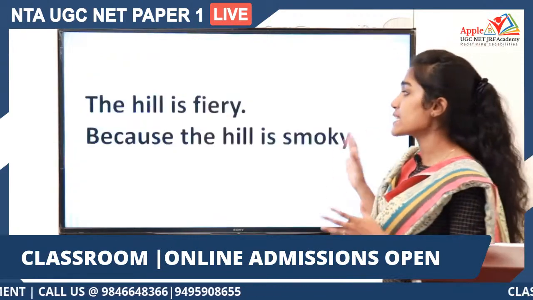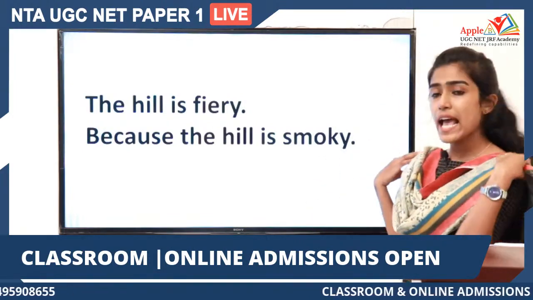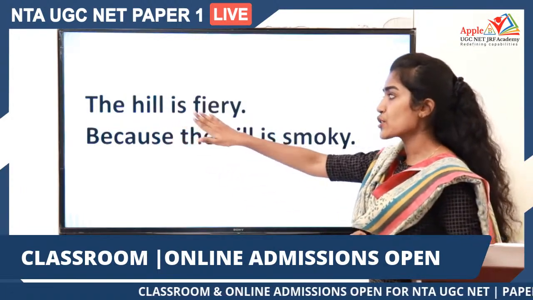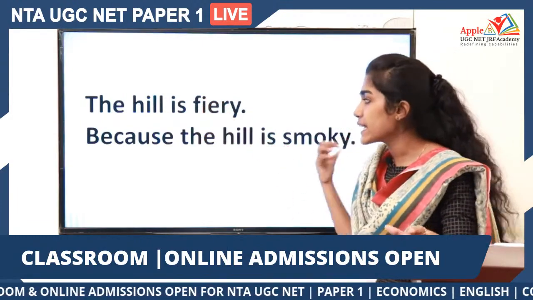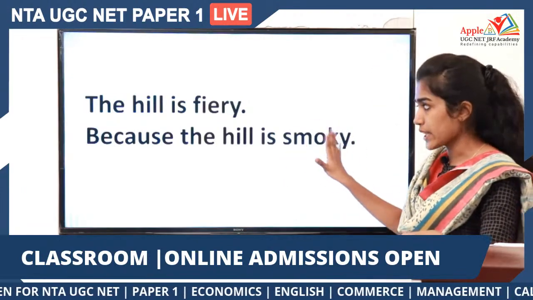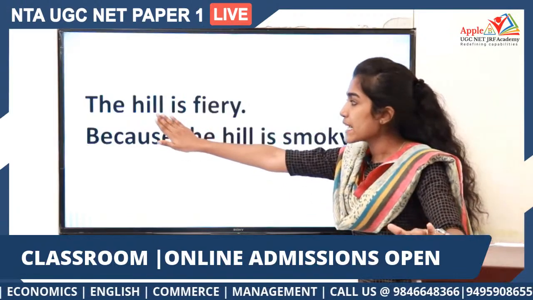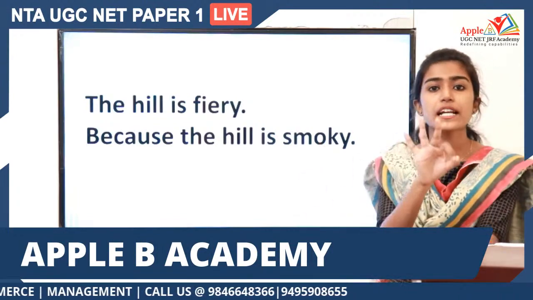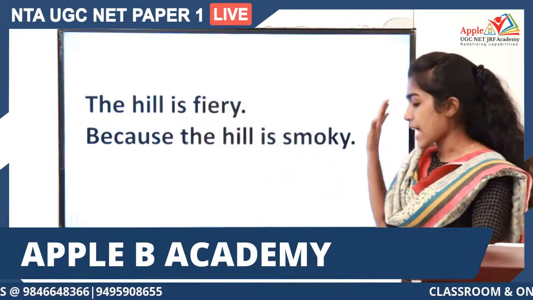So if you consider this particular example, the hill is fiery because the hill is smoky. What happens here? What is an inference? You are inferring the presence of fire on the hill. The hill is fiery is an inference. And what really leads you to this conclusion is the presence of smoke that you have seen at the hill. So if you consider this, you have a hill here, a fire here, and a smoke here. You have three different terms in this argument: hill, fire, and smoke.